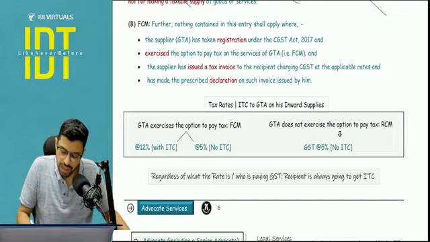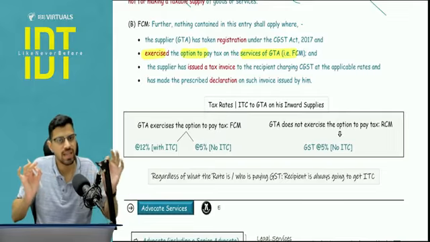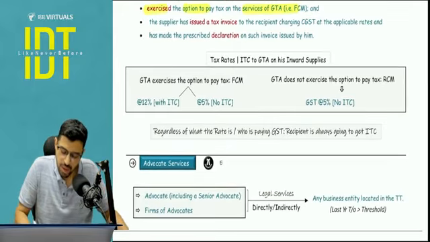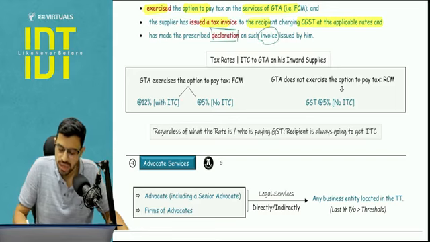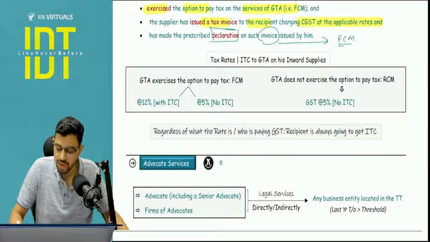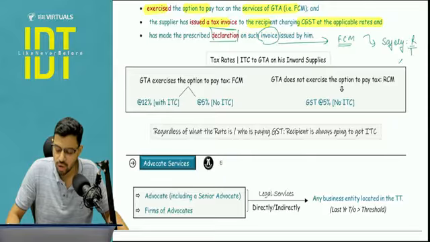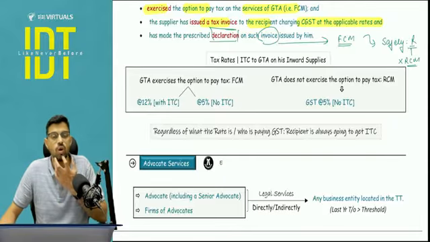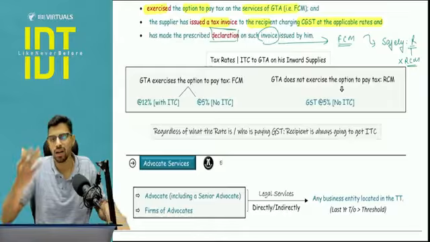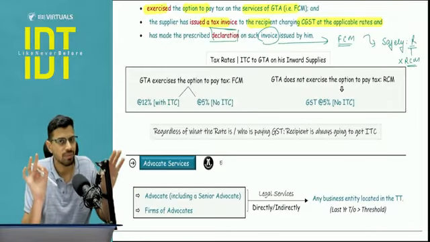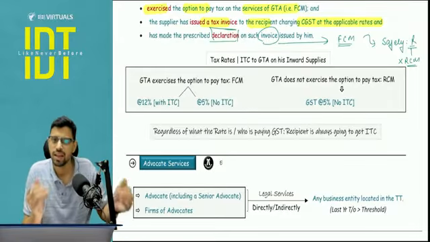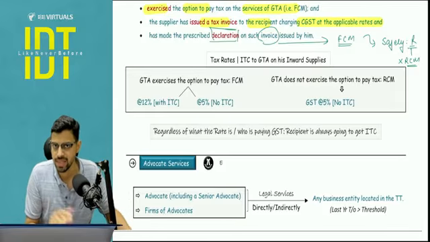Okay, pay attention. Nothing shall apply where the GTA has taken registration under GST and exercised the option to pay tax under the GST. So he is exercising the forward charge mechanism and he has issued a tax invoice to the recipient charging GST. Along with that, he has to make a declaration on the invoice. Declaration with respect to what? With respect to forward charge mechanism. So this will act as a safety for the recipient to not comply with reverse charge mechanism. Otherwise, tomorrow he may have a fear of non-compliance. But once the invoice has this declaration that the supplier has gone under FCM, then the RCM need not be complied with by the recipient.